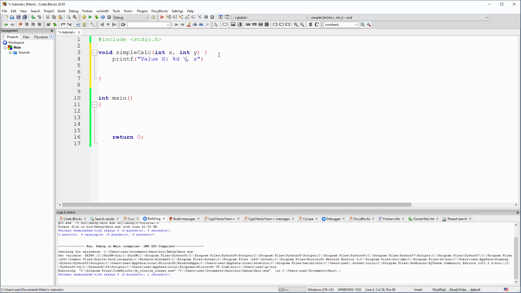So \n for a new line. I always forget that this is an individual instruction, just as you have it down there in main. It's really not important if it's here or in the function. We must have a semicolon, right? So whatever you pass here when you call the function can be printed or used in other ways inside a function.